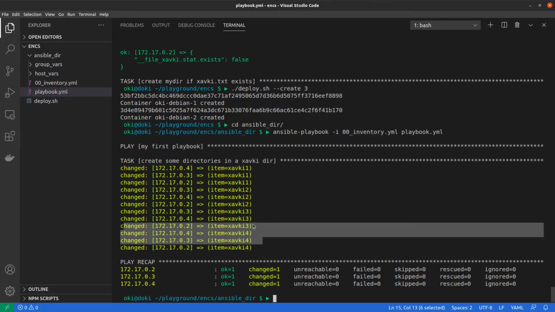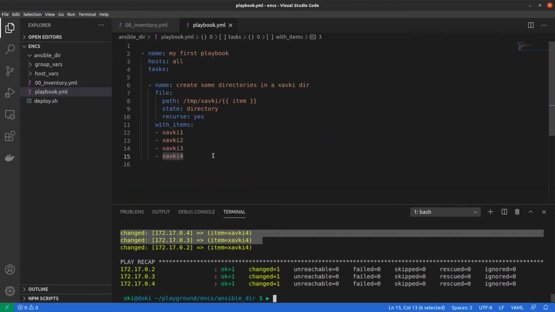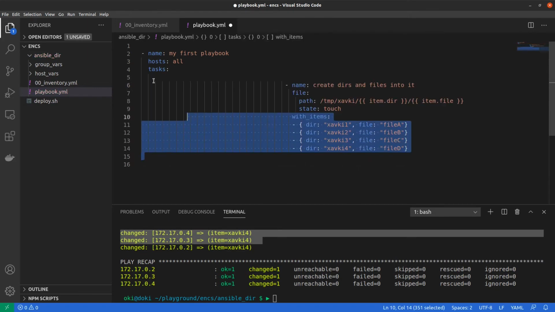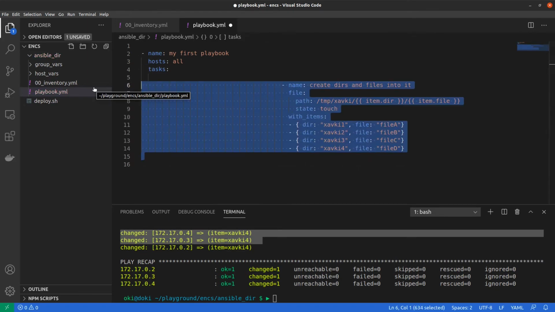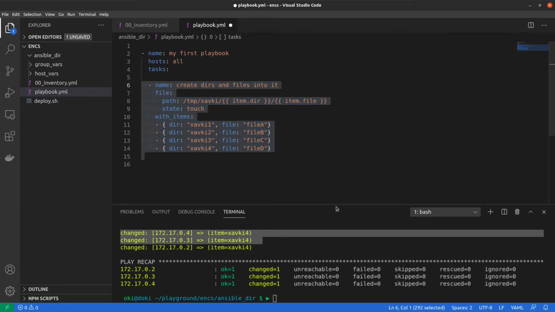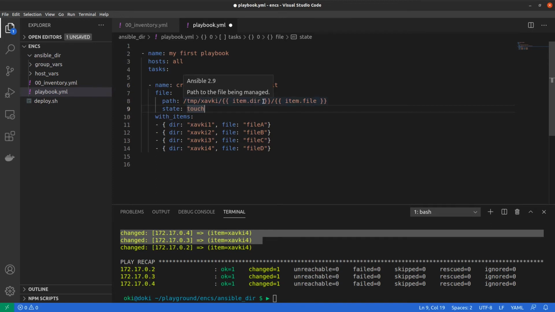So I go into Visual Studio Code, and I remove this task to change to this one. In our case, we want to create a file in each directory. So we want to add a specific file into a specific directory.